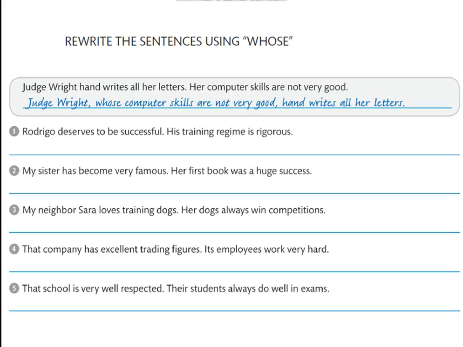Number 4. That company has excellent trading figures. Its employees work very hard. That company, whose employees work very hard, has excellent trading figures. And the last one. That school is very well respected. Their students always do well in exams. That school, whose students always do well in exams, is very well respected.